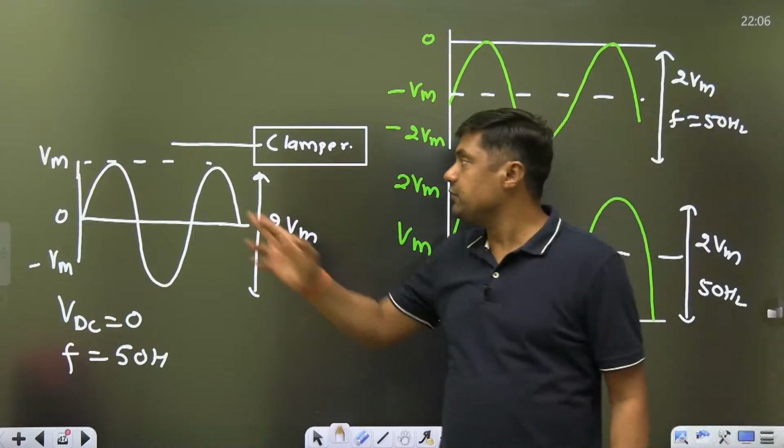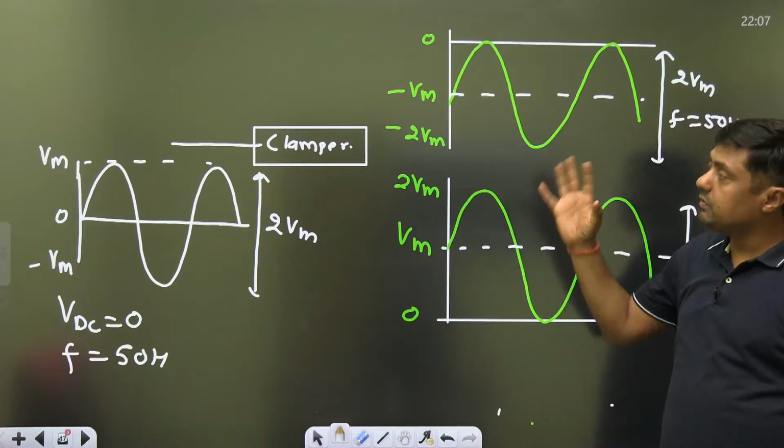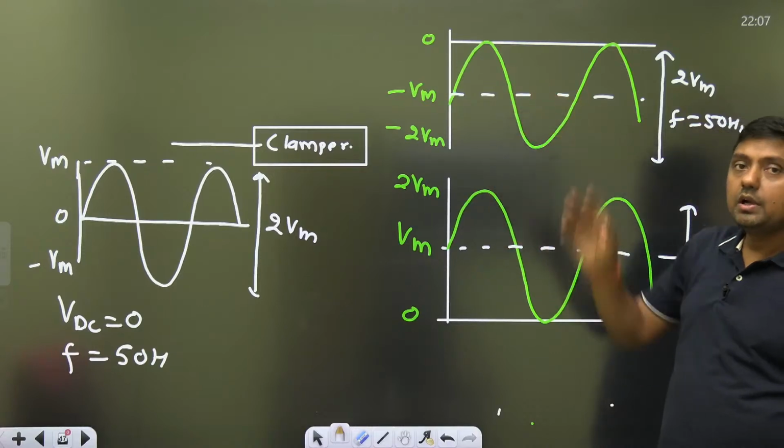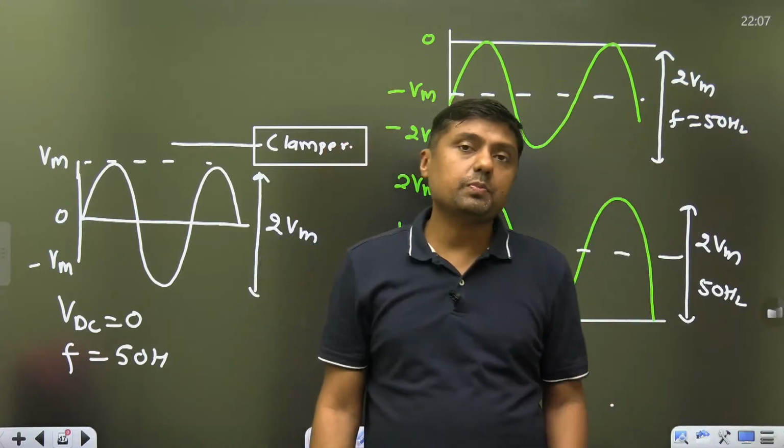It will translate from one level to what other level. It is also called DC inserter. It will introduce the DC level. It is also known as DC restorer. So that is the basic purpose of clamper circuit.